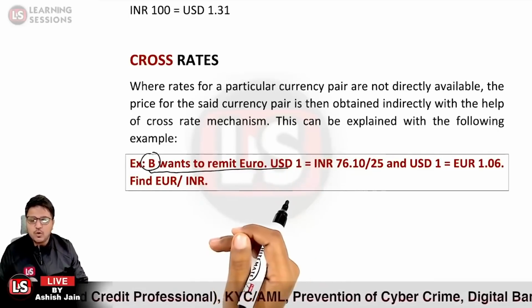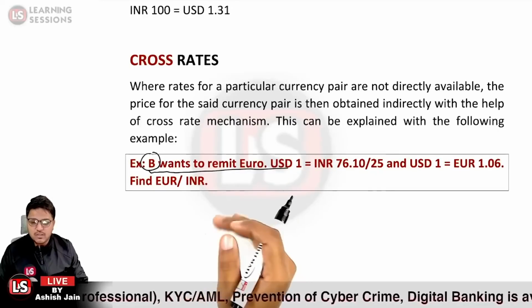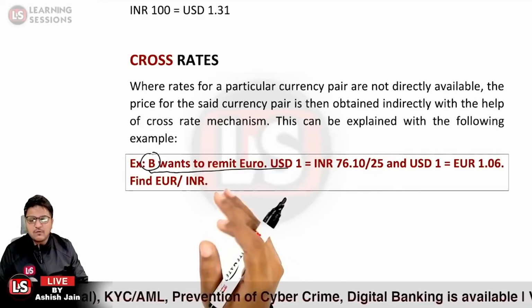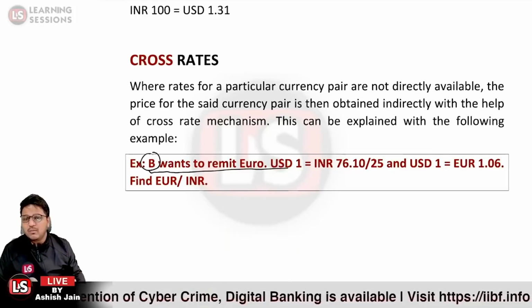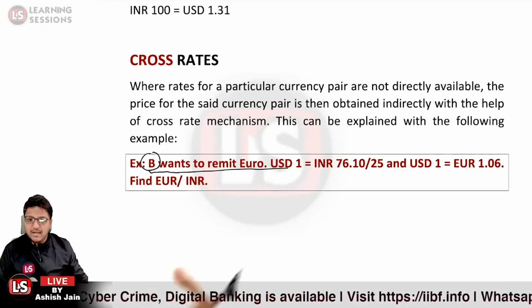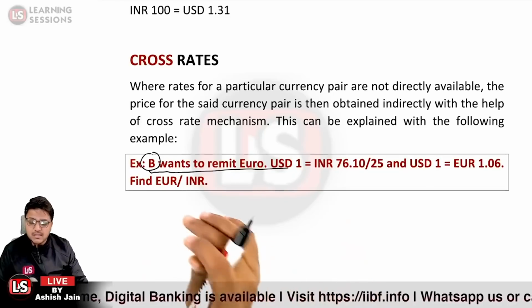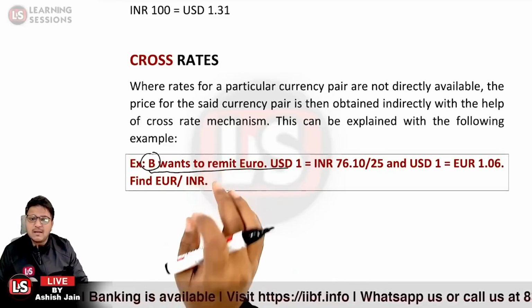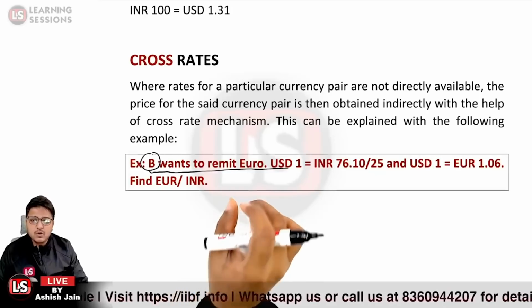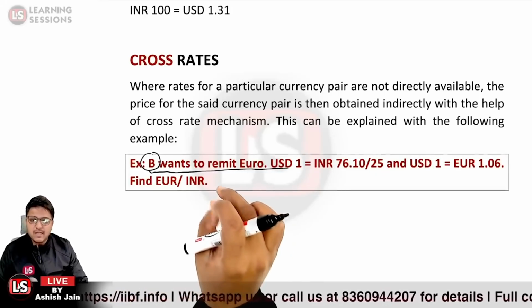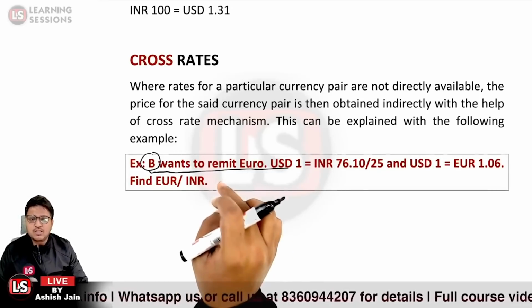When you have to remit euro, you must be purchasing the euro, right? If you want to send money to a friend or relatives, or for any other purpose, I must be purchasing the euros, and that is related to the merchant rate.